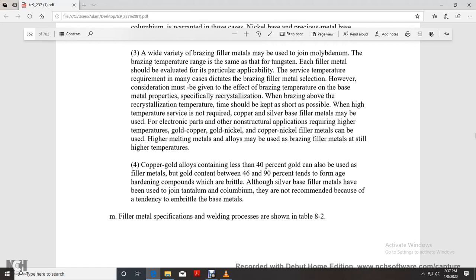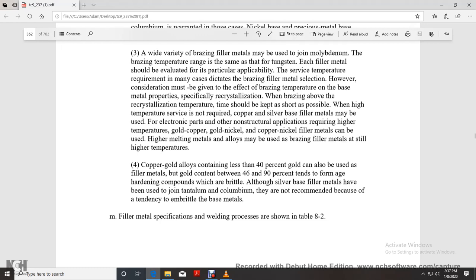However, consideration must be given to the effect of the brazing temperature on the base metal properties, specifically recrystallization. When brazing above the recrystallization temperature, time should be kept as short as possible. If a high temperature surface is not required, copper and silver base filler metals may be used for electronic parts or non-structural applications. For applications requiring higher temperature, gold and nickel filler metals can be used. Higher melting metals and alloys can be used as brazing filler metals at still higher temperatures.